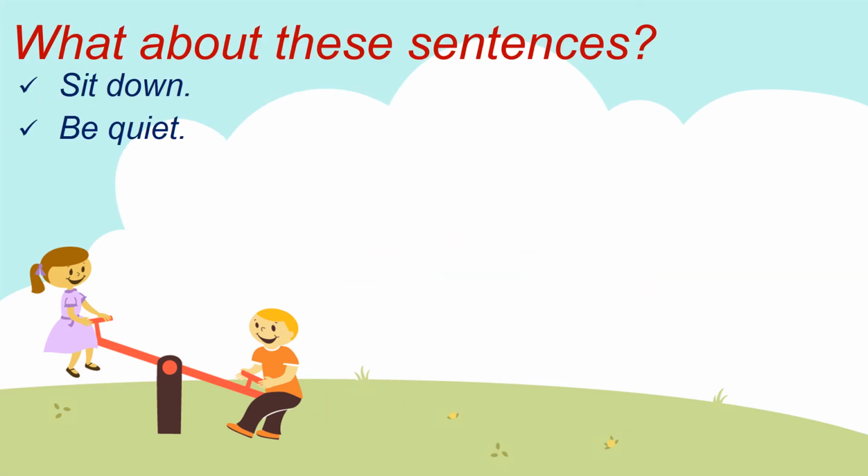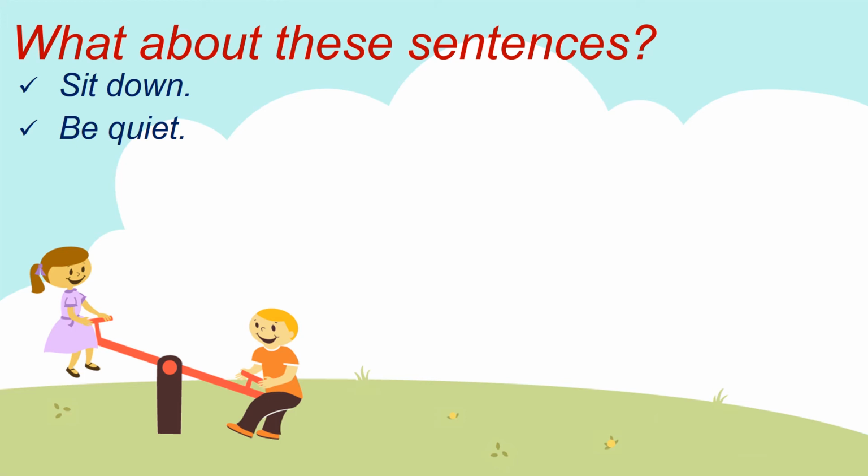Now what about these sentences? Sit down, be quiet. Now these are the orders. Okay, so these are imperative sentences. If you do not know what are imperative sentences, then I request you to kindly go through my video types of sentences. I have given the link in the description. Please click on it to learn all about different types of sentences. Okay, coming back to this. So sit down, be quiet.